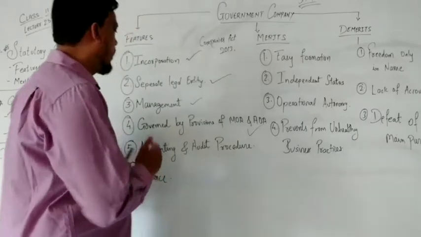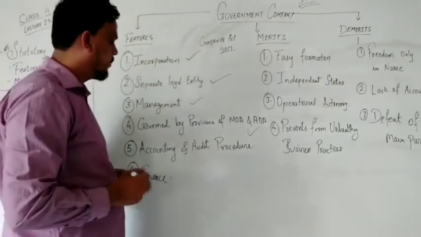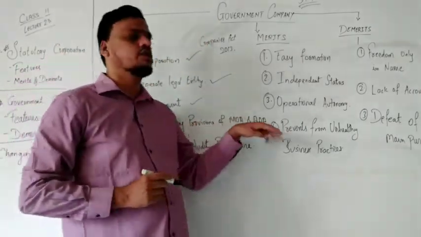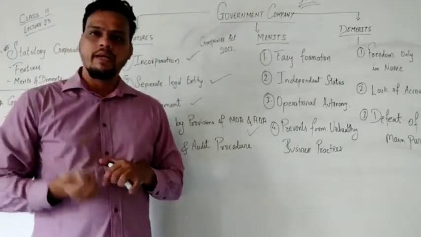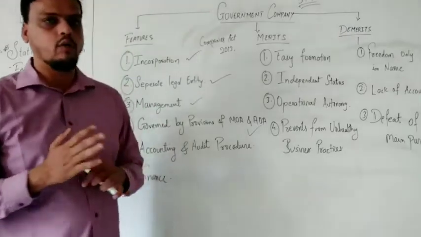So what can the organization do? The government provides the memorandum of association and articles of association, which are guidelines set by the government, and they have to be followed accordingly.